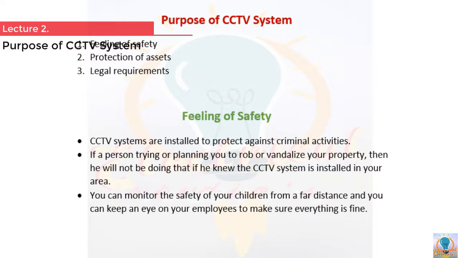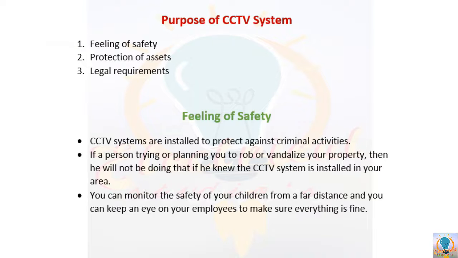Hi, in the last lecture you came to know about the introduction of the CCTV system, and in this lecture the aims of the CCTV system will be clear for you. So basically there are many purposes of the system in every industry of the world, but here I am only talking with respect to your residential or commercial buildings. With respect to residential and commercial buildings, the CCTV system will be very beneficial for you in three aspects, such as feeling of safety, protection of assets and legal requirements.